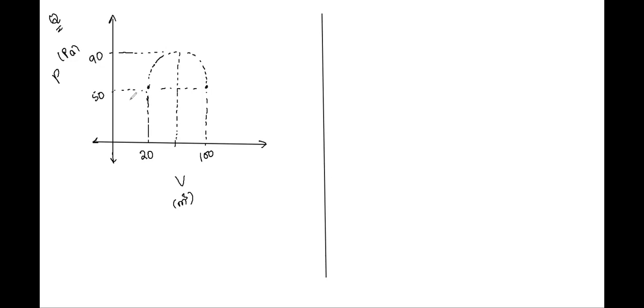All right, so you have such a question given. You're told that this is point A, this is point B, and this is point C. So this is how the first part of the cyclic process takes place.